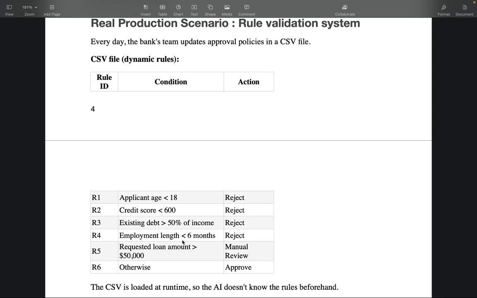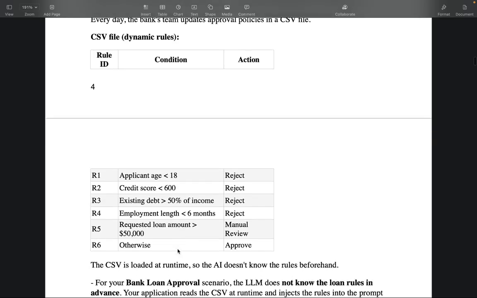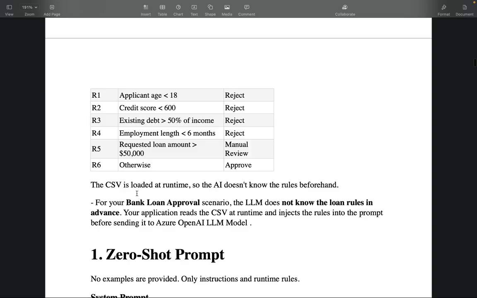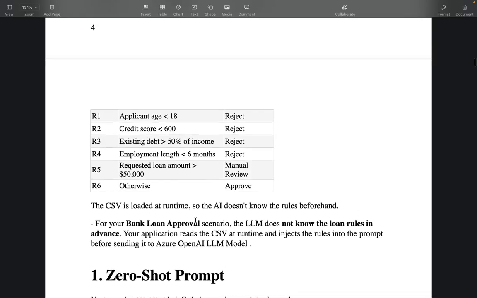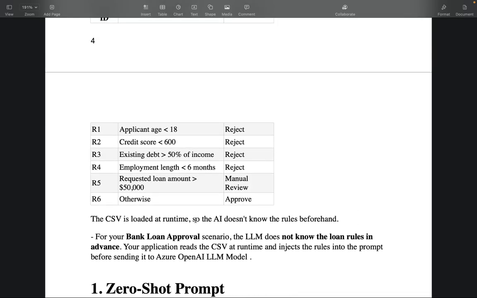Similarly, employment length, if they have just worked for less than 6 months, reject their loan. Similarly, there can be more XYZ rules, otherwise approve. I have just kept these 6 rules, right? For now, let's say they're just 6 basic rules. And the CSV is loaded at the runtime, so the AI doesn't know the rules beforehand.